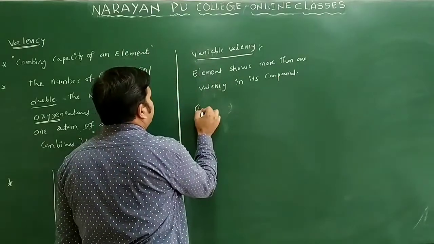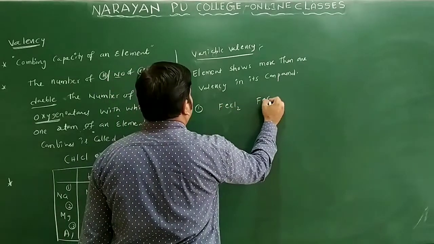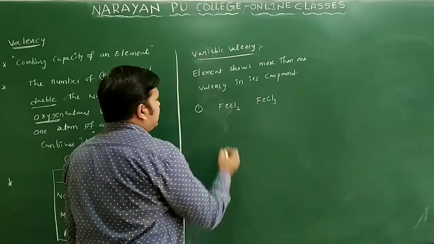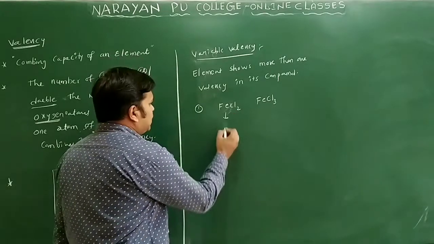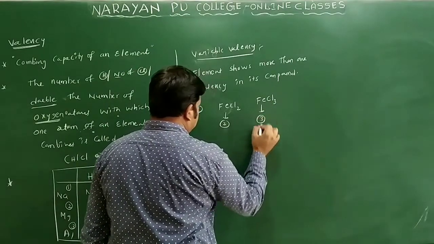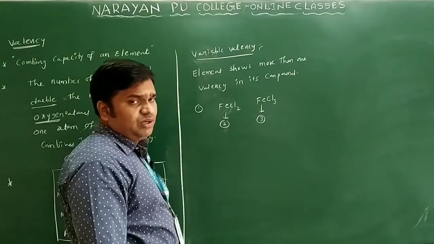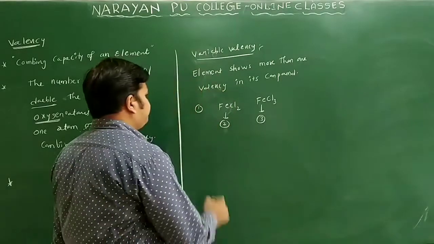Let us see one example. We have FeCl2 and I am writing here FeCl3. Here, what is the valency of iron? Iron will combine with 2 chlorine atoms only. The valence is 2 here, and you will see the valency of iron is what? 3 only. Why? Because the iron will combine with 3 chlorine atoms only.